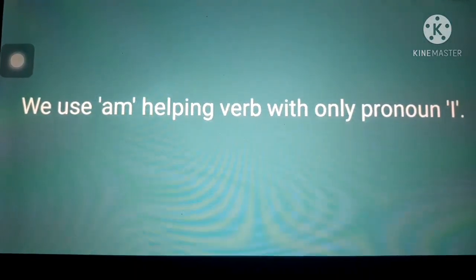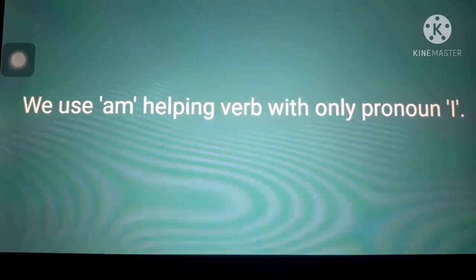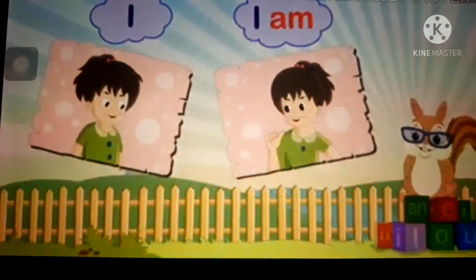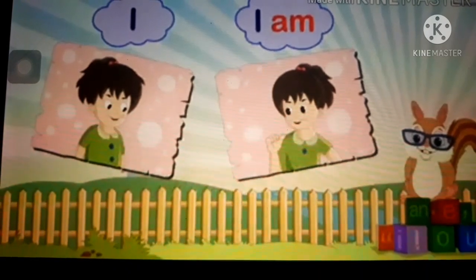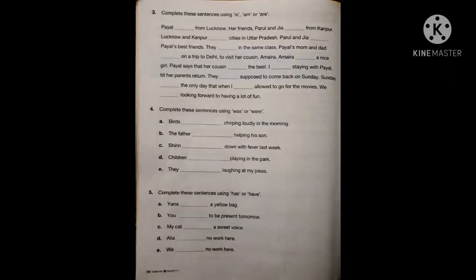We use am helping verb with only pronoun I. I am. Let us see one example. I am a girl. Now children, complete the question number 3 by your own.